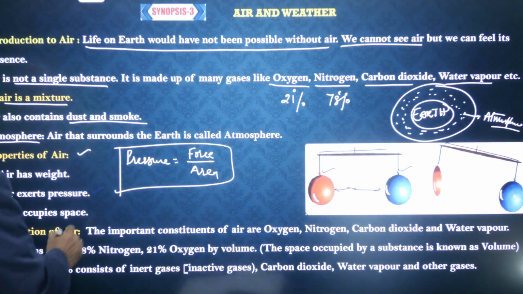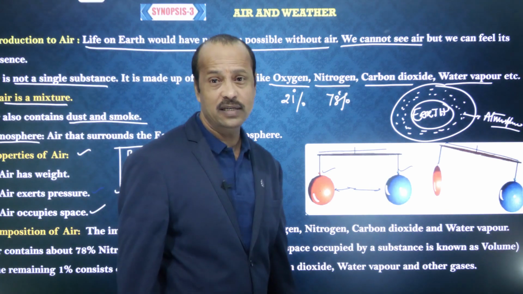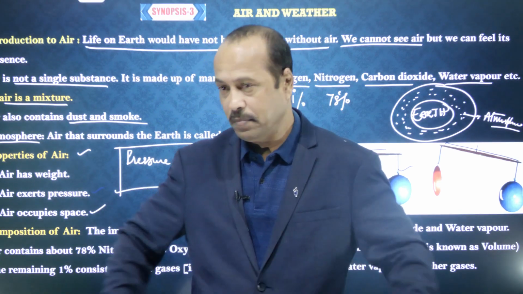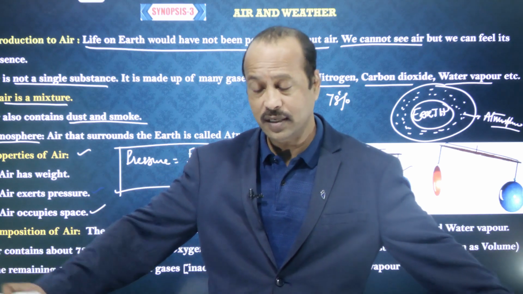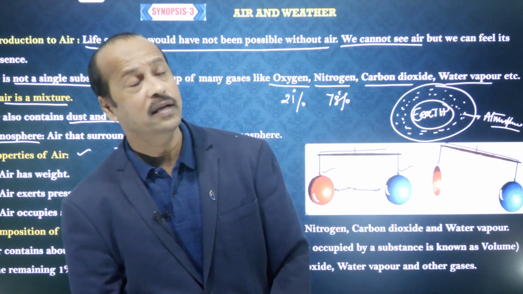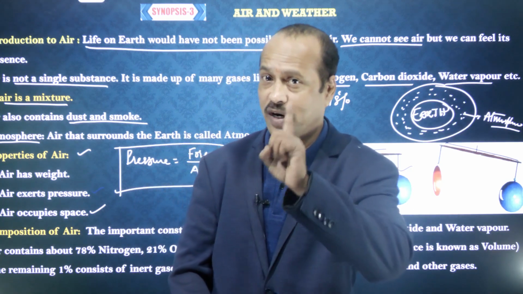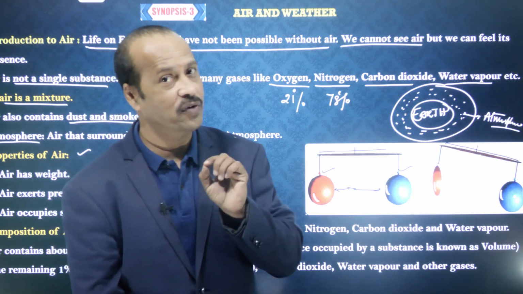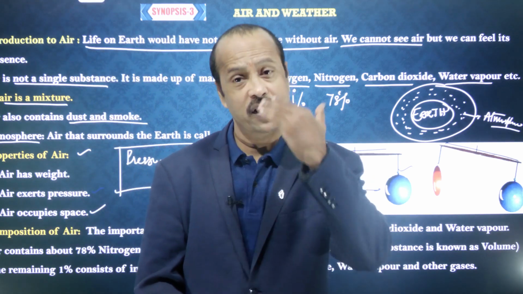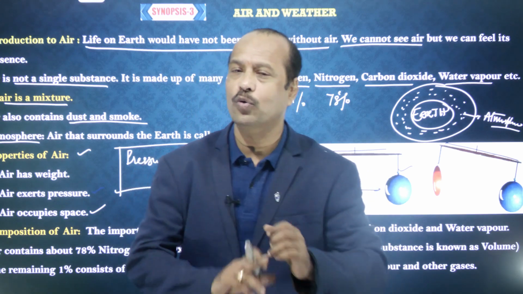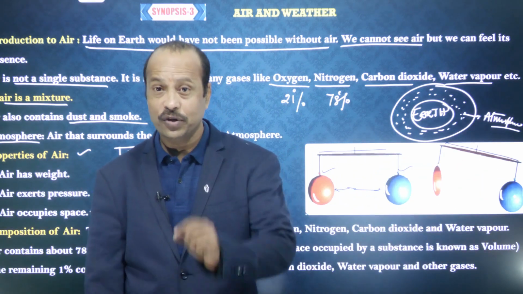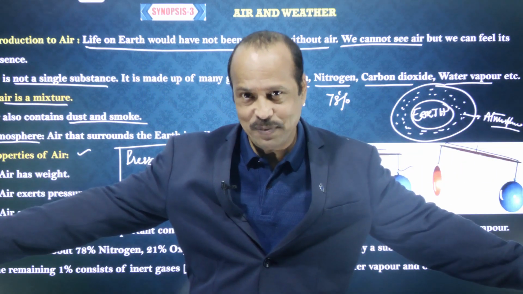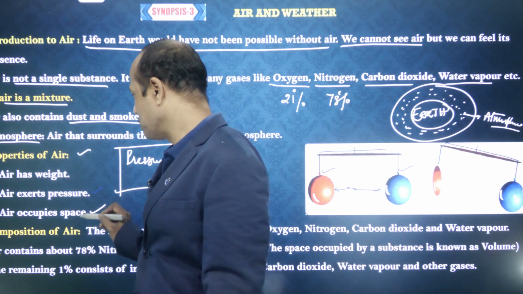Next, this is also a very important point: air occupies a space. For example, this is a very big hall, a very big classroom, right? In this classroom, air is there. Every corner you go to, you can find the air. Even in your room, you can go to every corner and find the air. So the meaning is that air is occupying the space.